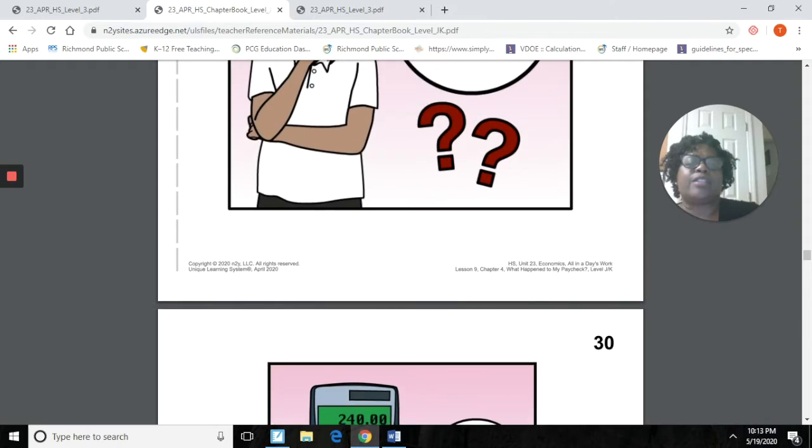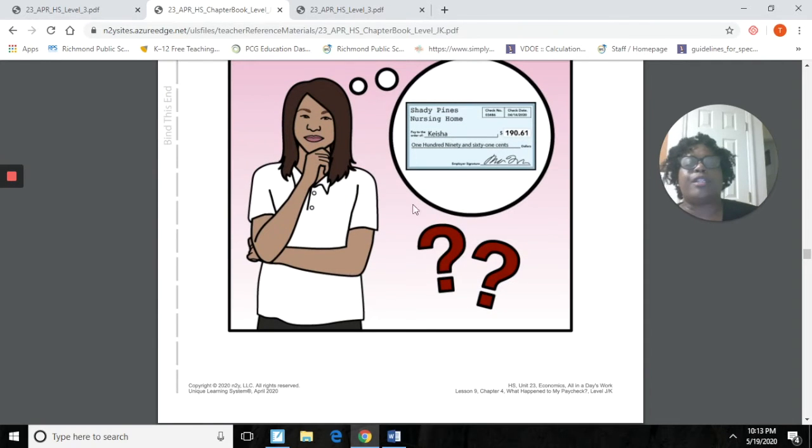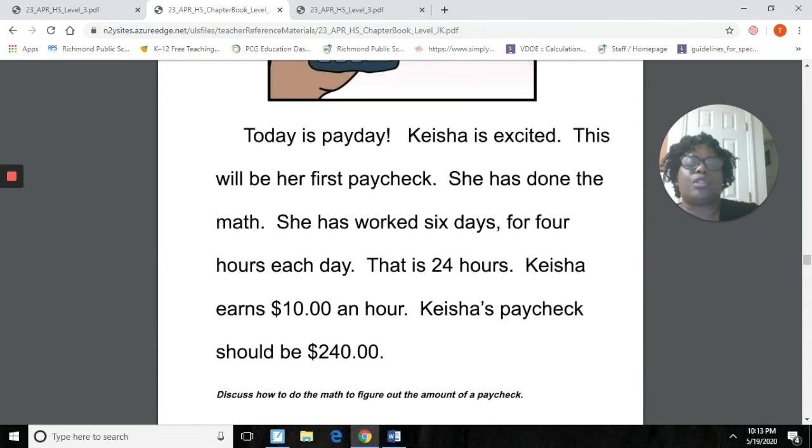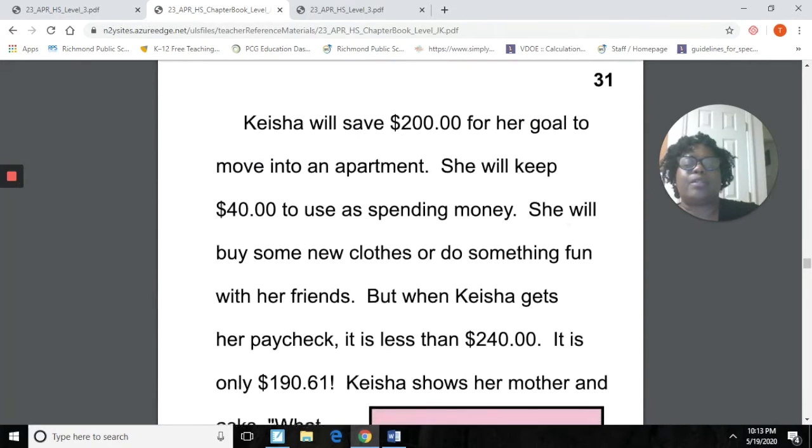And let's just see that there's Keyshia right here. Here's a picture of Keyshia. I just want you to get a chance to see what she looked like. Okay, let's go to our next page.